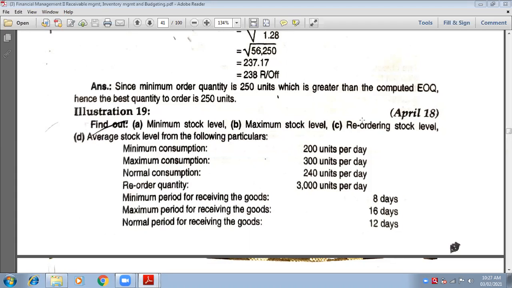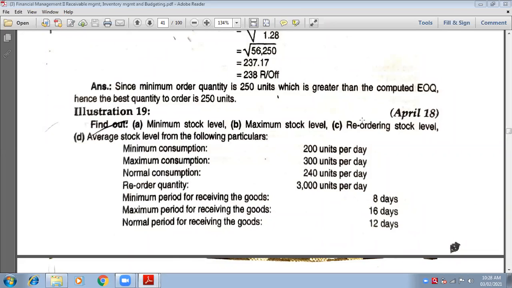Next, minimum level. What is the formula for minimum level? Yes, reorder level minus, bracket, normal consumption into average reorder period.